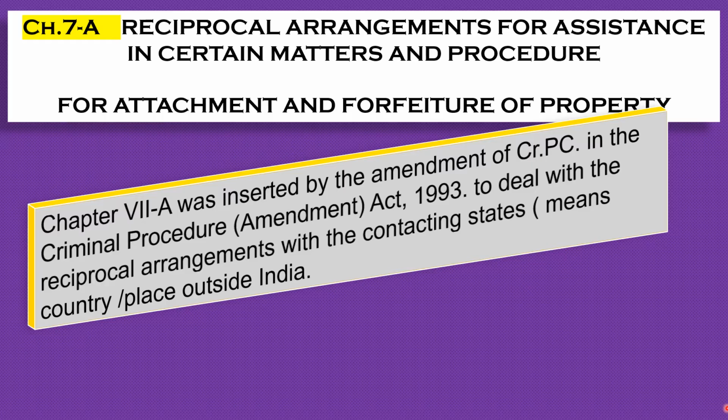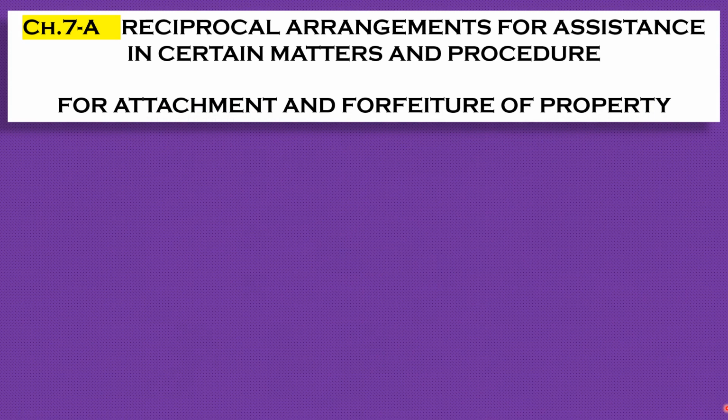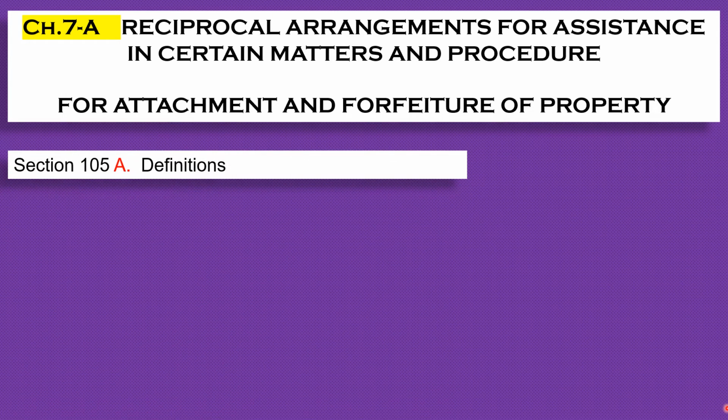In chapter 7, reciprocal arrangement ended with section 105. Now, this chapter, chapter number 7A, covers only one section, which is section 105, but it is divided into 12 parts, which are part A to part L.